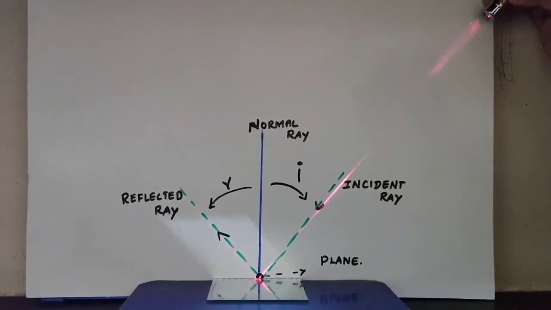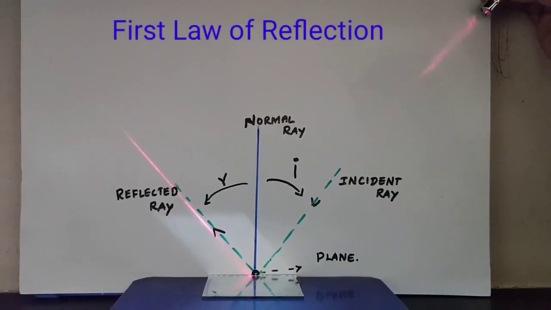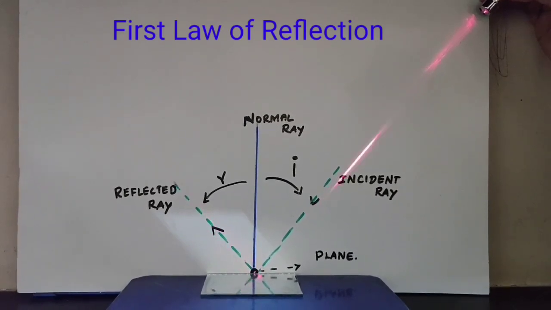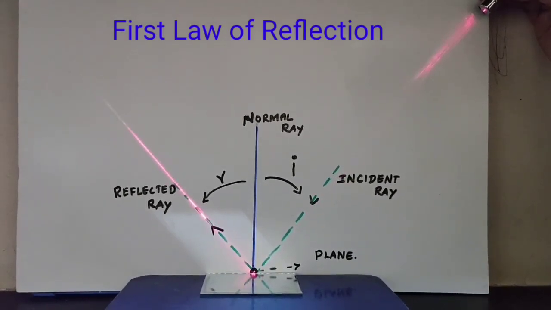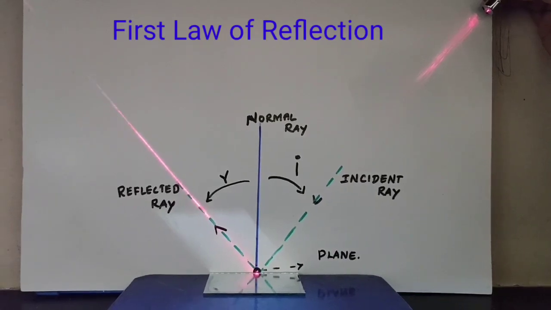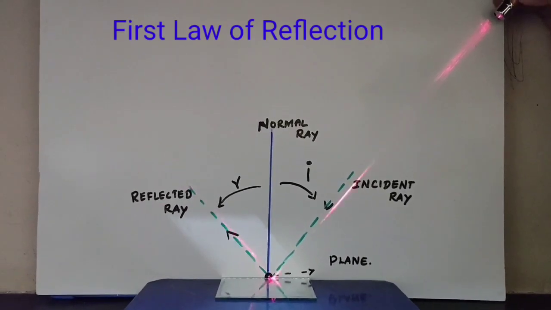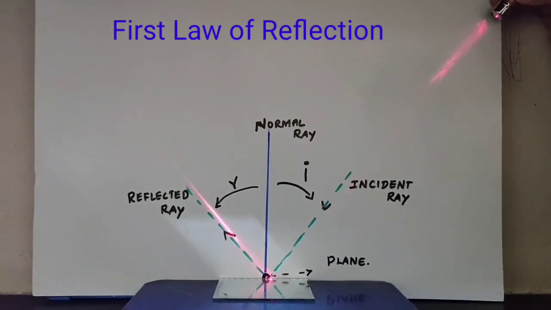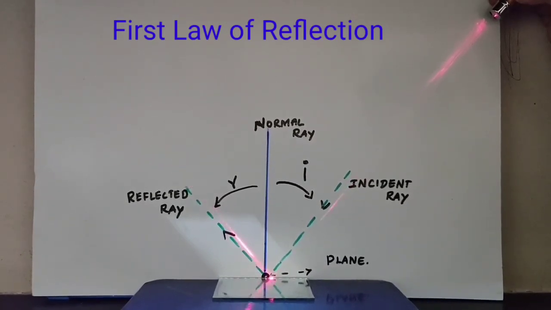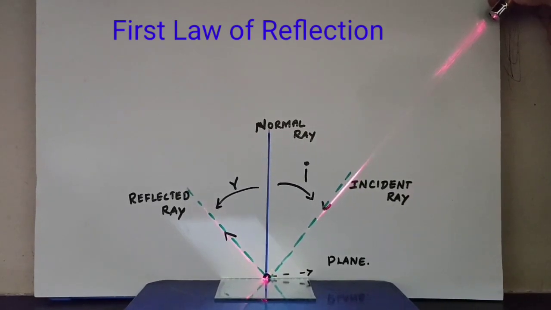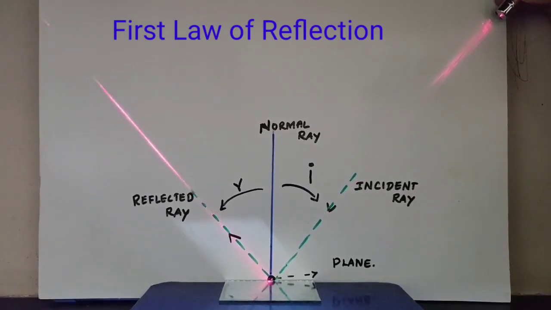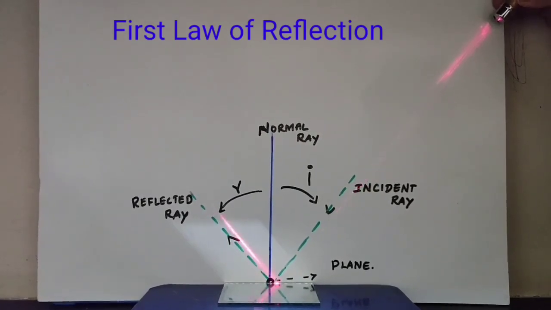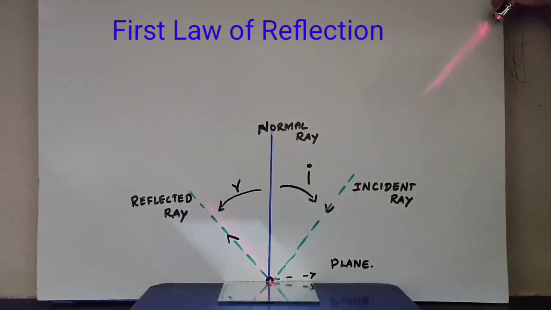Reflection involves two rays. One is the incident ray and the other is the reflected ray. The incident ray is the light ray in a medium falling on the shiny surface of a reflecting body. Here we have to take a mirror and place it on the floor. Then we have kept a whiteboard in a perpendicular direction.